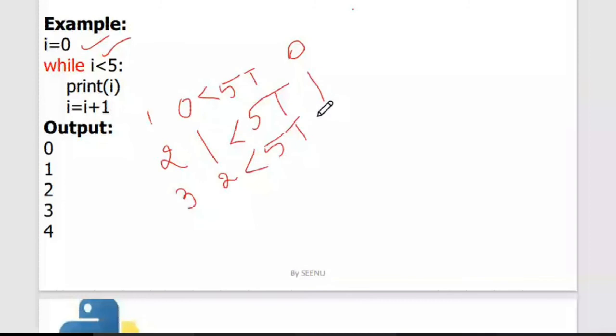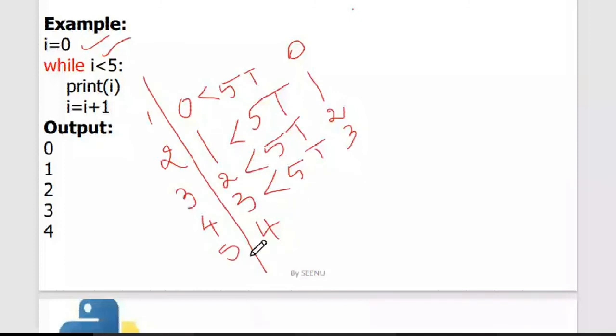In the fourth iteration, what happens is, since I has become 3, 3 is less than 5, the condition has evaluated to be true, and the value of I is printed, which is 3. Then I is equal to I plus 1 happens, and I has become 4, and this is the fifth iteration. What I'm writing here are the iterations. 4 is less than 5, so the condition has become true and 4 is printed on the screen.